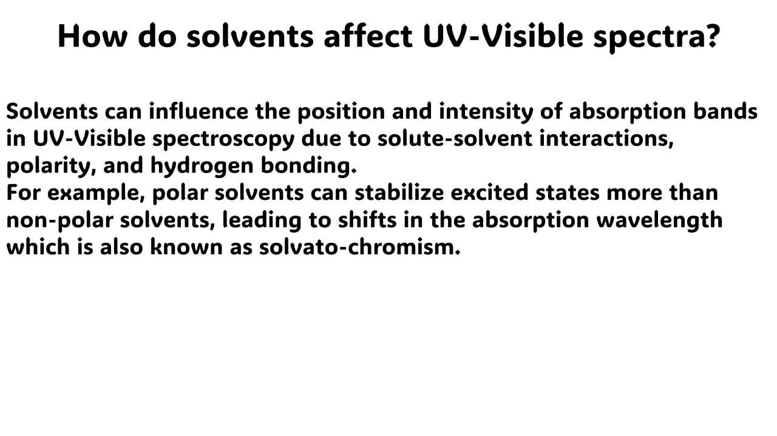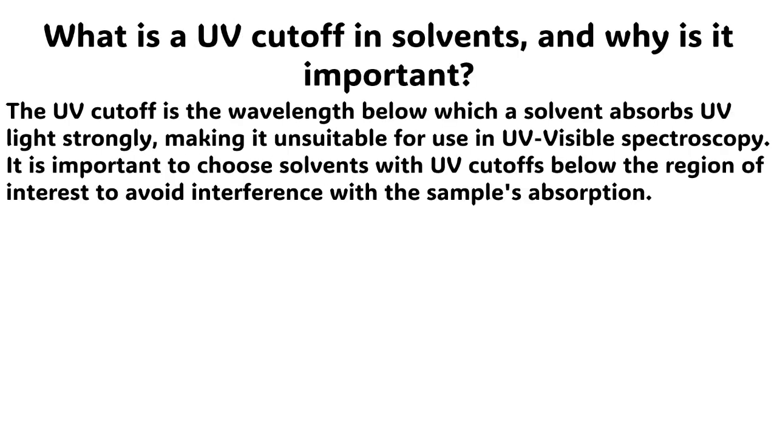The next question is, how do solvents affect ultraviolet and visible spectra? The answer to this question is very simple. Solvents can influence the position and intensity of absorption bands in ultraviolet and visible spectroscopy due to solute-solvent interactions, polarity, and hydrogen bonding. For example, polar solvents can stabilize excited states more than nonpolar solvents, leading to shifts in the absorption wavelength, which is also known as solvatochromism.